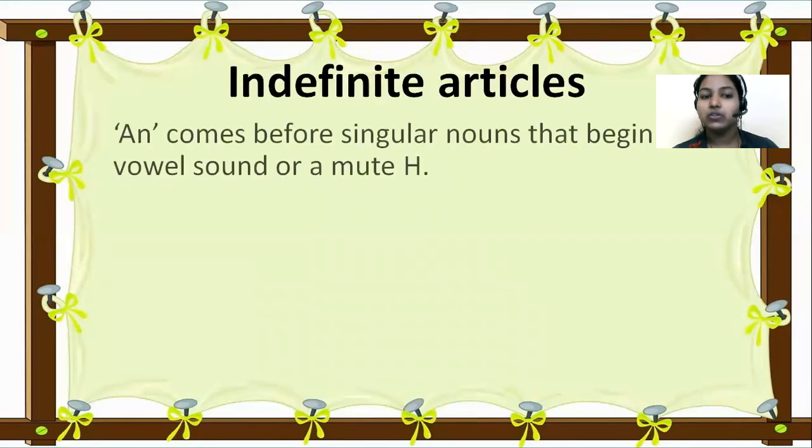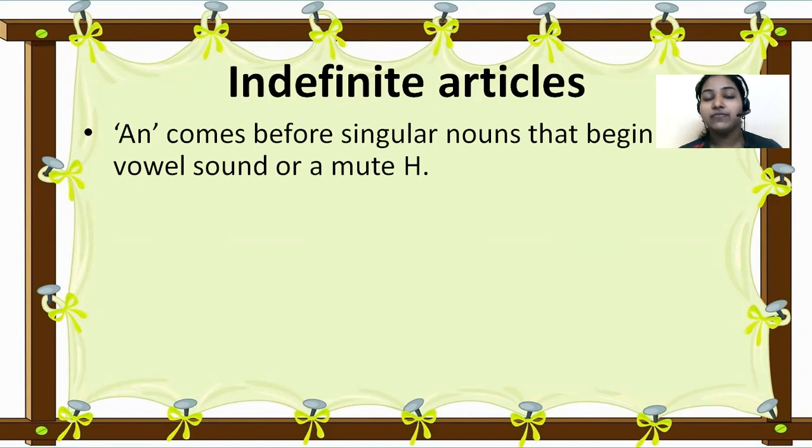Let's see an. Where do you have to use an? You should use an in front of a singular noun that starts with a vowel sound. Can you remember what the vowels are? A, E, I, O, U, isn't it?